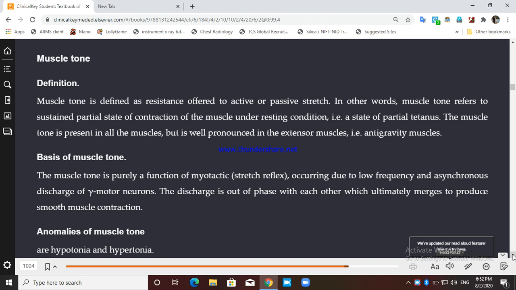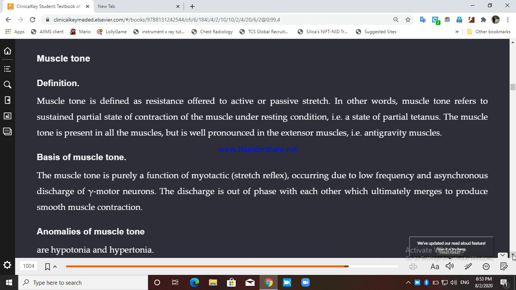In other words, if you are sitting now or if you are standing, there are certain groups of muscle which will be relaxed, but there will be certain groups of muscle that will be in a partial state of contraction, so that you maintain the sitting posture, so that you maintain your standing posture. Like if I am standing, my upper limb, my biceps, triceps, will be of lesser tone because they are not actively participating in the contraction, or in the postural movement, right?